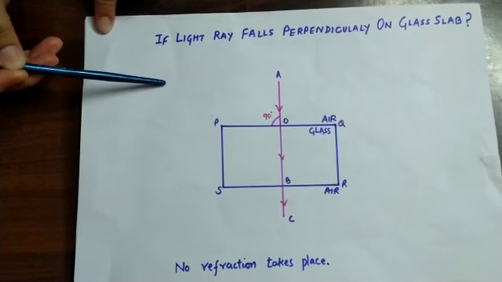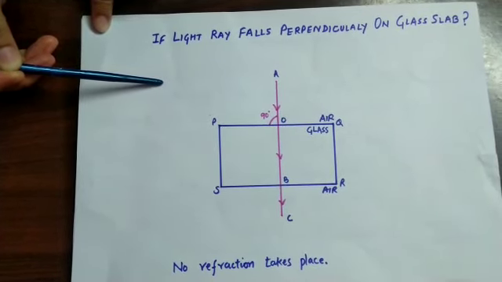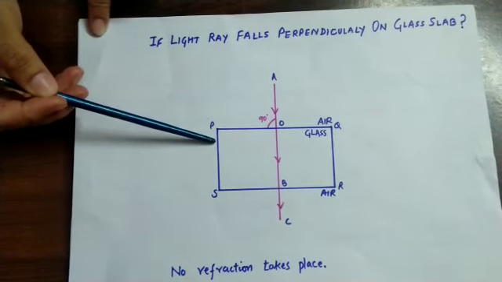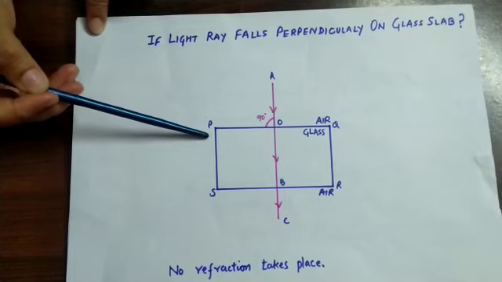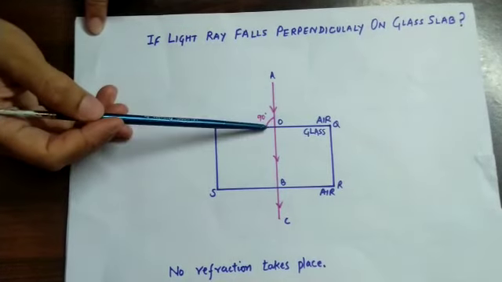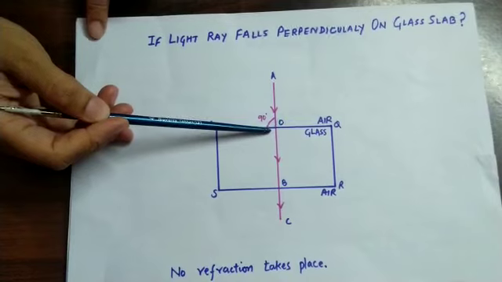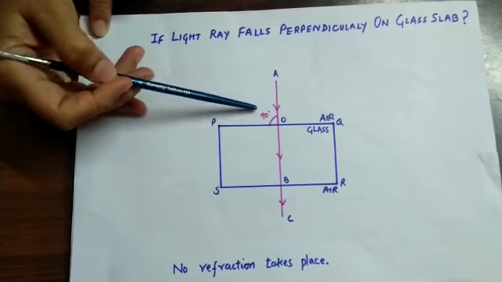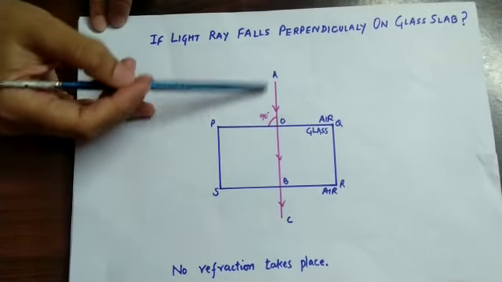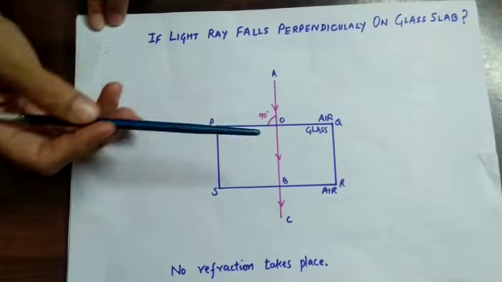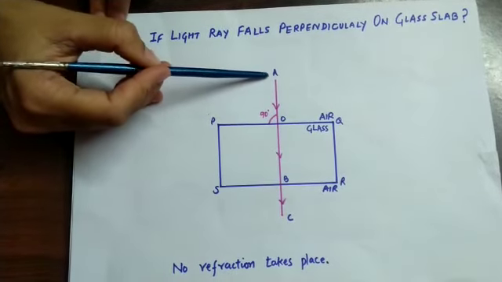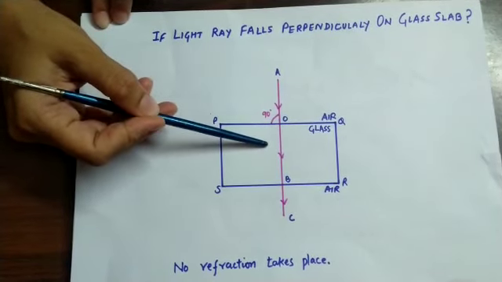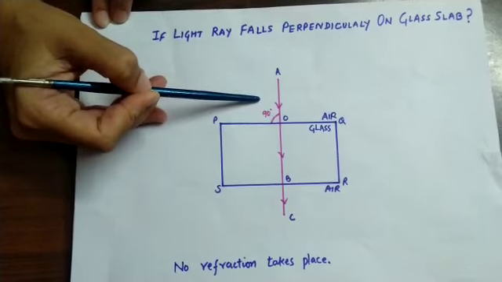In all our discussions so far, we have assumed that the incident ray of light falls obliquely on the surface of the glass slab and bending of the ray of light takes place. But what will happen if the light ray is incident at 90-degree angle? Here, the angle of refraction and the angle of incidence are 0. If the light ray is incident at 90-degree angle, the light ray will move undeviated. There will be no change in the path of the light ray. No refraction takes place.